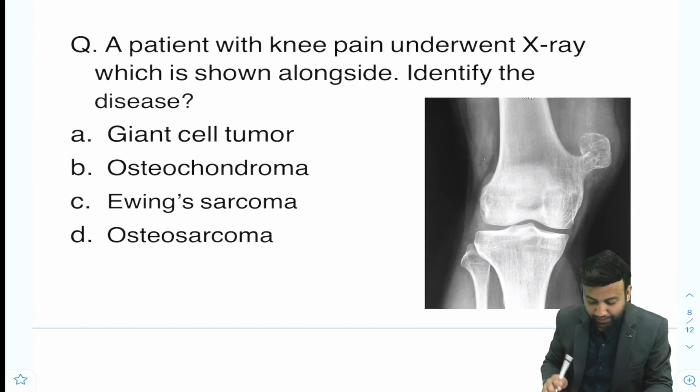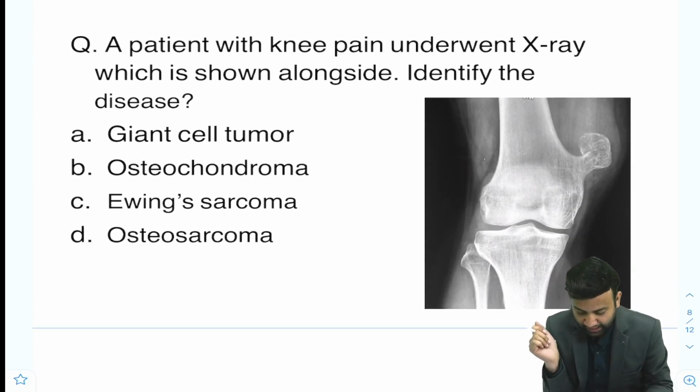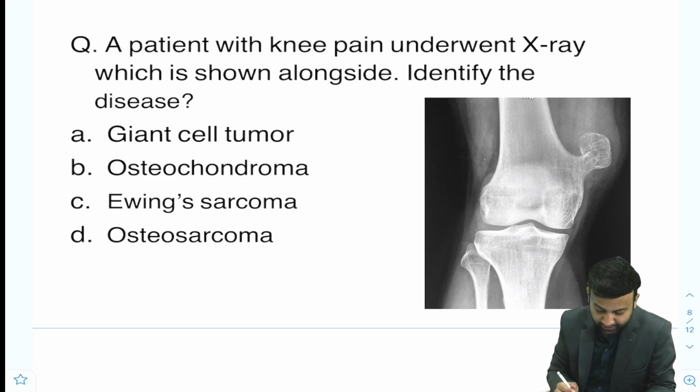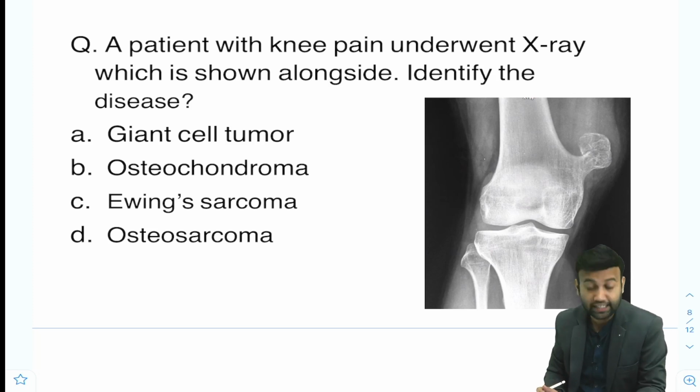Now next question: a patient presented with knee pain and the patient underwent an X-ray, which is shown alongside. So this is the X-ray. This X-ray is of the knee. Identify the disease. The options given are giant cell tumor. It doesn't look like giant cell tumor. The second option is osteochondroma. It can be a possibility. Third option is Ewing sarcoma and D is osteosarcoma.